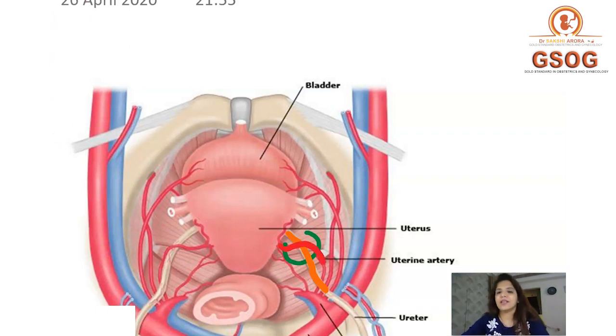So this area where the ureter is directly being crossed by the uterine artery, 2 centimeters lateral to the internal os, is called the water under bridge, and this is the most common site for ureteric injury. The second most common site for ureteric injury is the pelvic brim, right?